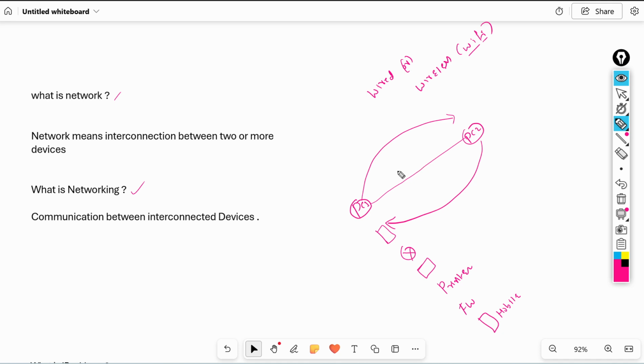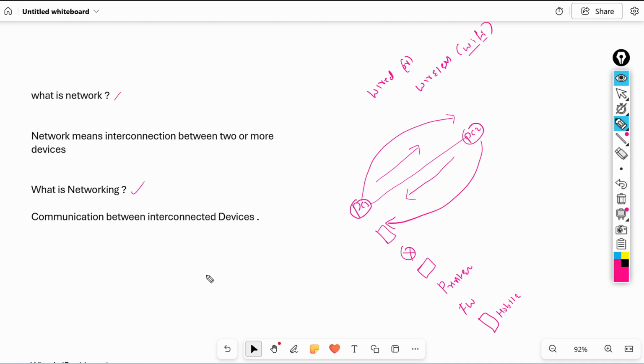But here, if you want to communicate from PC1 to PC2, how to communicate? Communication means nothing but if you want to share or transfer some data from PC1 to PC2 or PC2 to PC1. This is the networking, right? But what do we require to communicate from PC1 to PC2? I will give you an example.